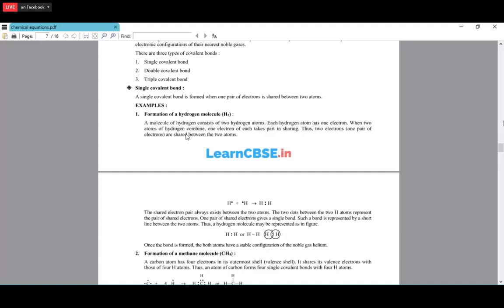So now the 2 electrons are shared between the 2 atoms, and these 2 electrons make a bond. This we call a single bond.